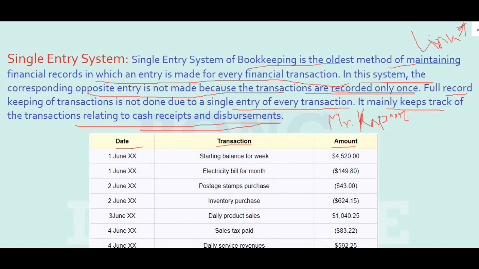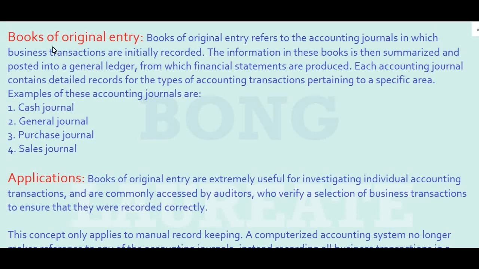Our next topic for today is books of original entry. Books of original entry refers to the accounting journals in which the business transactions are initially recorded. The information in this book is then summarized and posted into a general ledger from which the financial statements are produced.